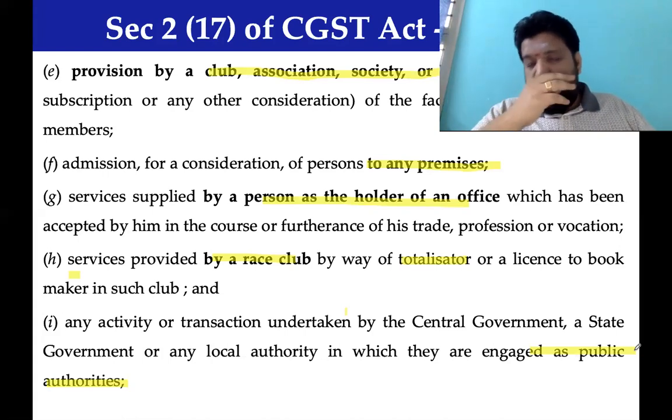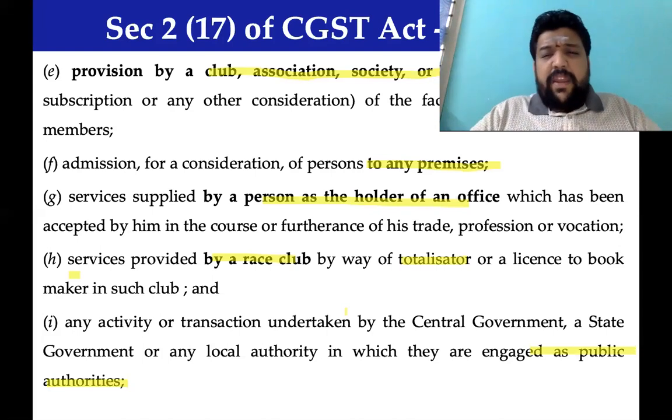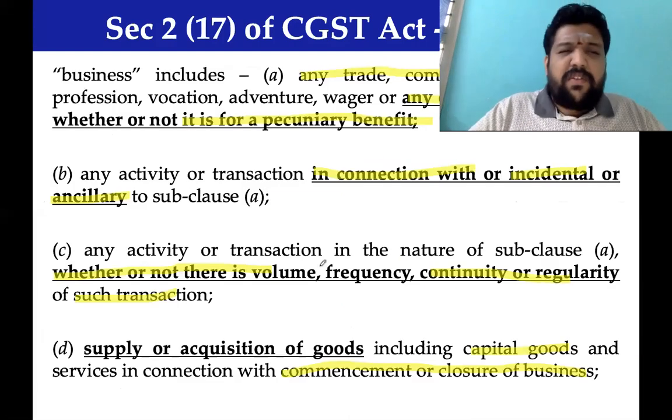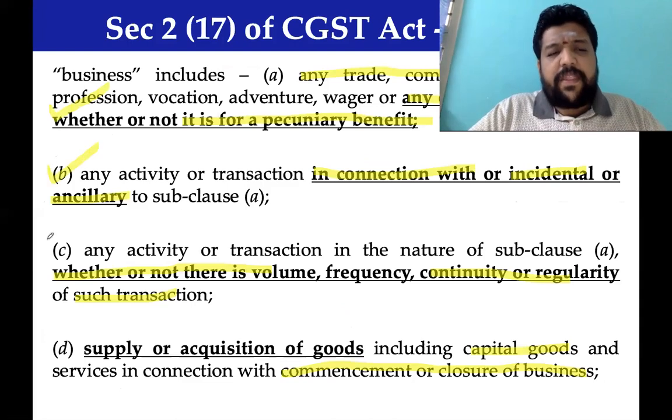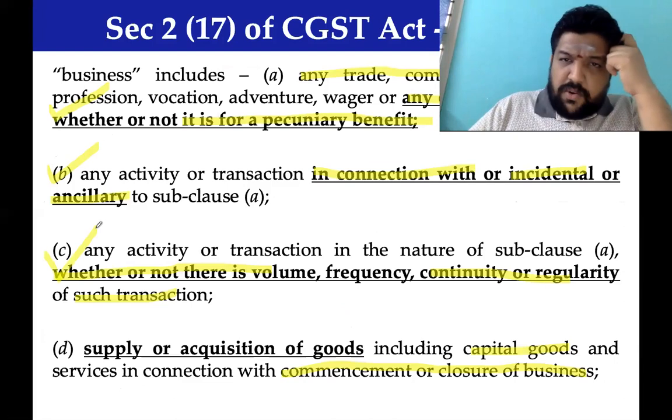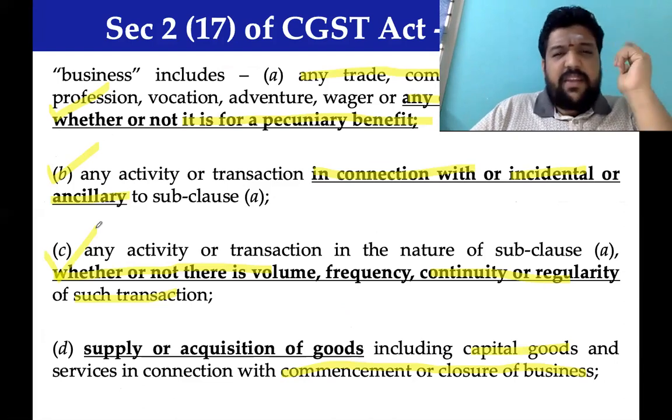Now, coming back here, this sums up the whole definition of the term business. But in my humble view, the first 3 points take the major share: A, B, C. If we are clear about subsections 17A, B, C, I think we are done with the term business.